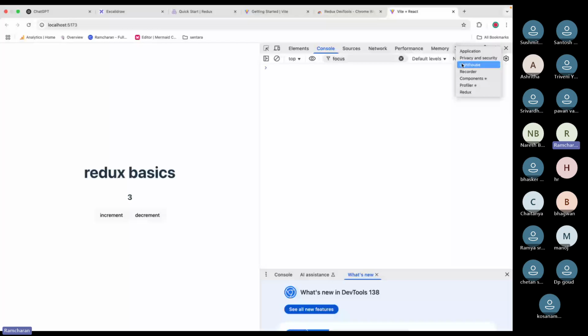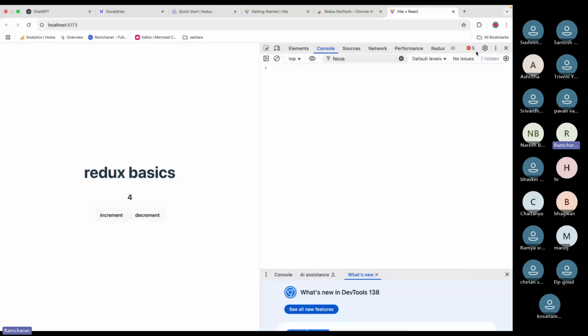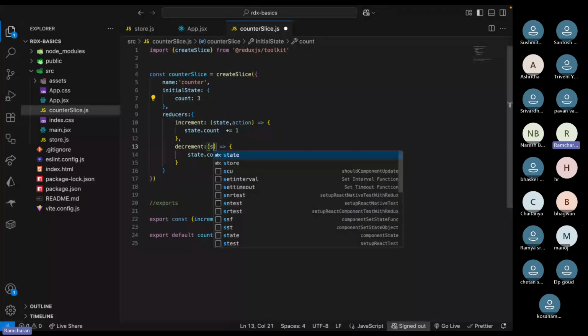So let's see the Redux store here. Okay, so you have state here, right? Now when I increment, one action is being created here. You can see counter/increment. When I decrement, it is not working. I'm getting an error. These errors I'm not able to see. Why? Am I doing something wrong? Okay, here: state is not defined in the counter slice. In decrement I'm not passing the state. Okay, that's why there is an error.